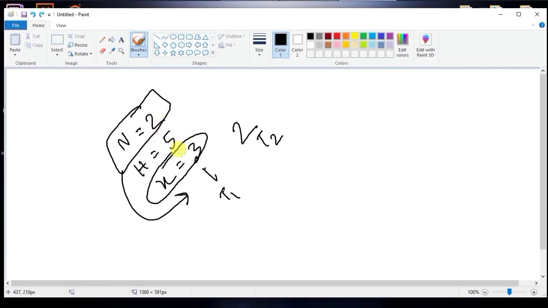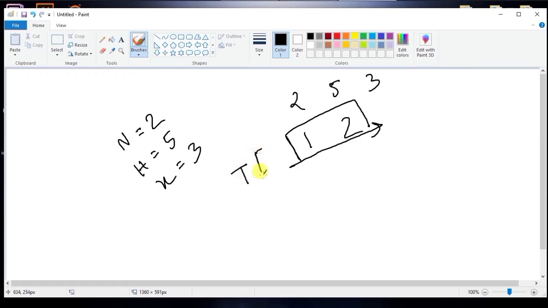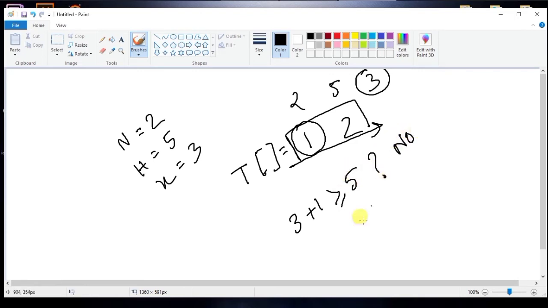I can't really show you the code because the contest is still running, but I can show you the technique. The input format was like this for example one. We need to traverse the values of T, and we will keep adding X with the values of these T's. Like 3 plus 1, is it greater than or equal to 5? No. Then we continue.